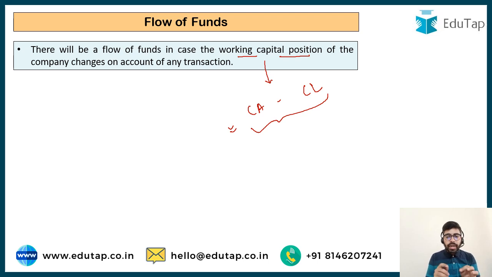So of the different transactions which are given in the question, we have to identify whether this current asset or current liability is going to change, and then only we can say, okay, there will be a flow of funds or there will not be any flow of funds in this particular transaction.